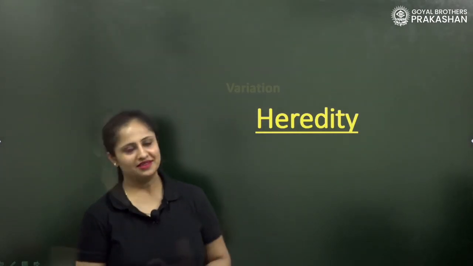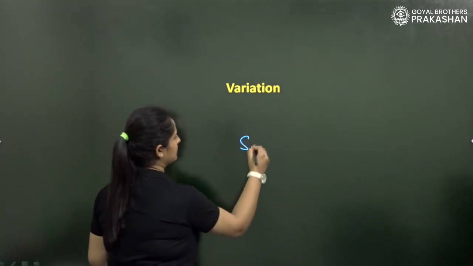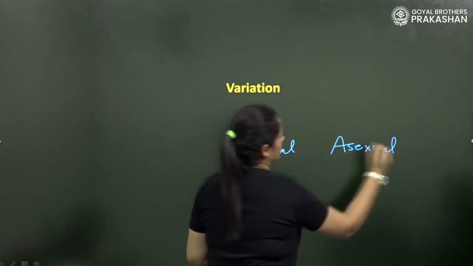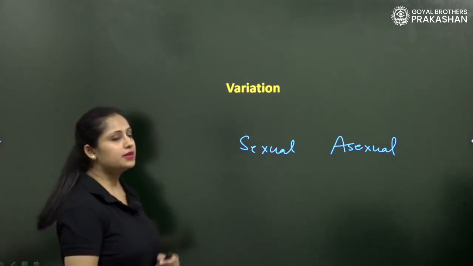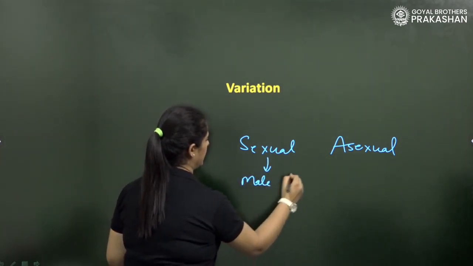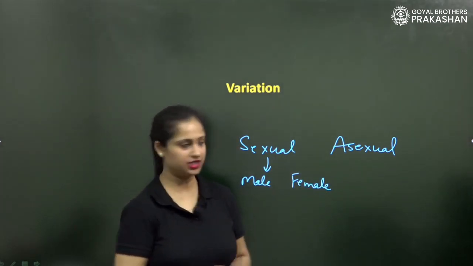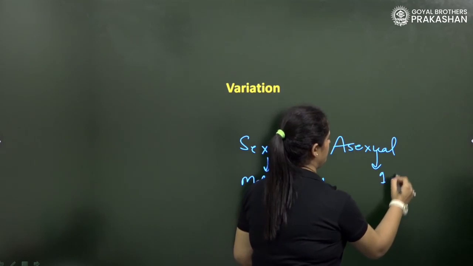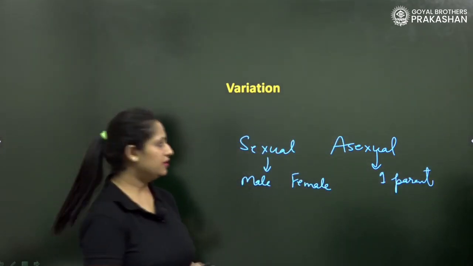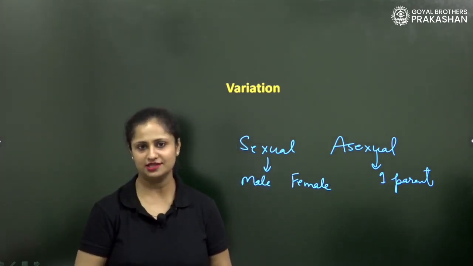So let's begin. We know that reproduction is of two types, that is sexual and asexual reproduction. Sexual reproduction involves two parents, one male and one female parent. But in asexual reproduction, only one parent is required. And in plants, we don't use the term asexual reproduction, we use the term vegetative propagation.